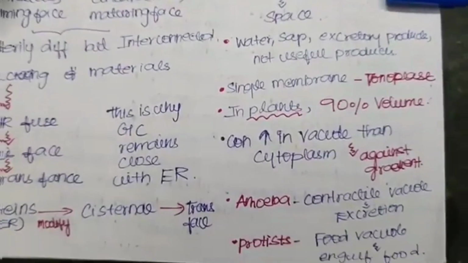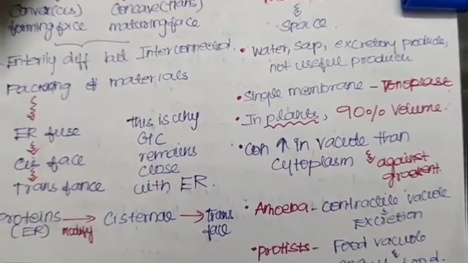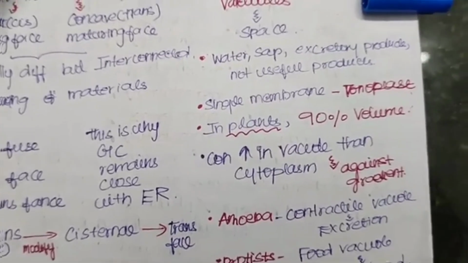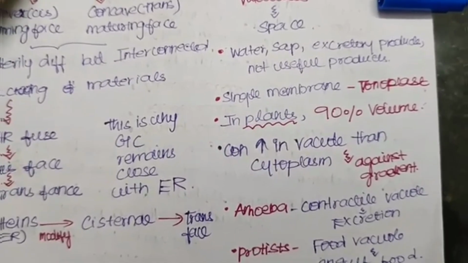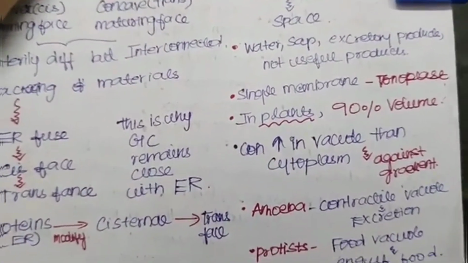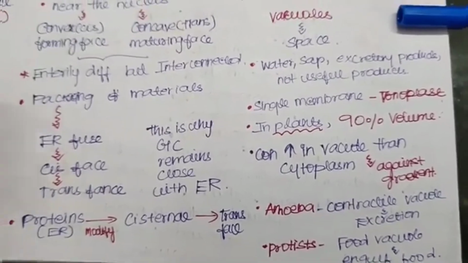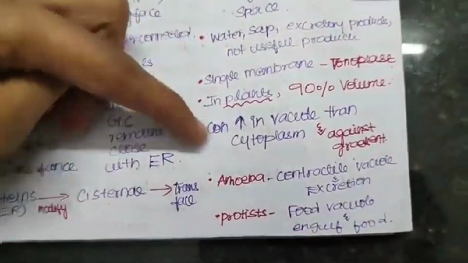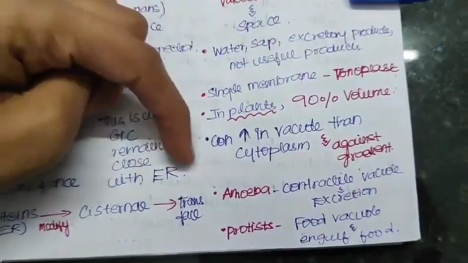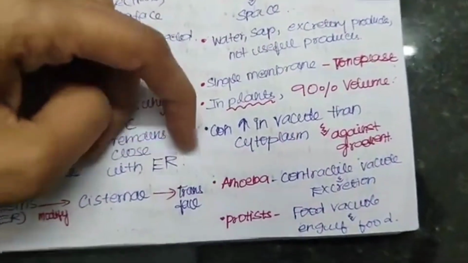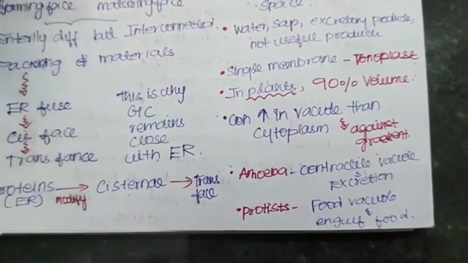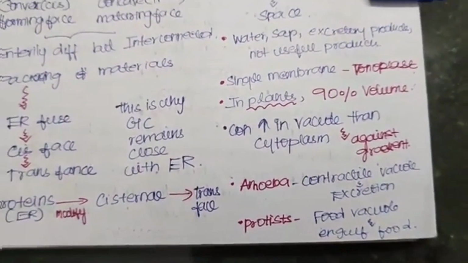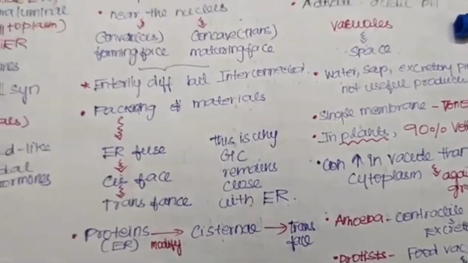Now the concentration in the vacuole is higher than in the cytoplasm. It's because the transport in the vacuole is against the gradient. What is against the gradient? It means it moves from low to high concentration. That's why the concentration in the vacuole is more than in the cytoplasm. And to talk about the different types of vacuoles, in case of amoeba we have the contractile vacuole which helps in excretion. In case of protists we have the food vacuole which helps in engulfing the food. It will just engulf the nearby food.